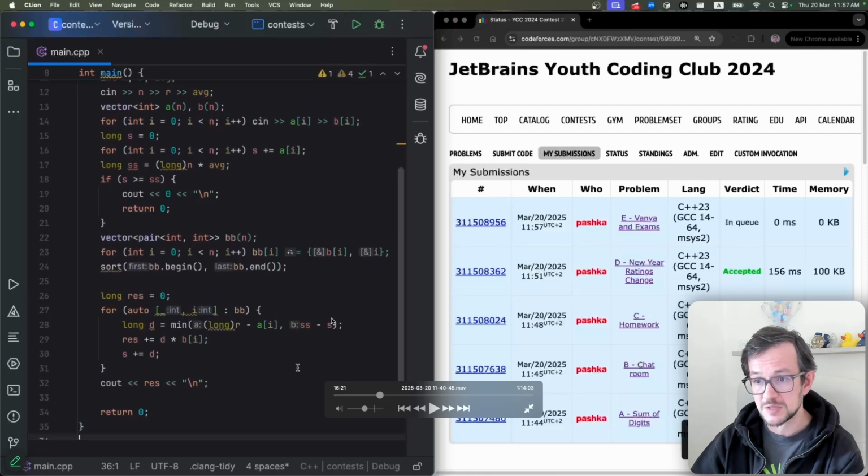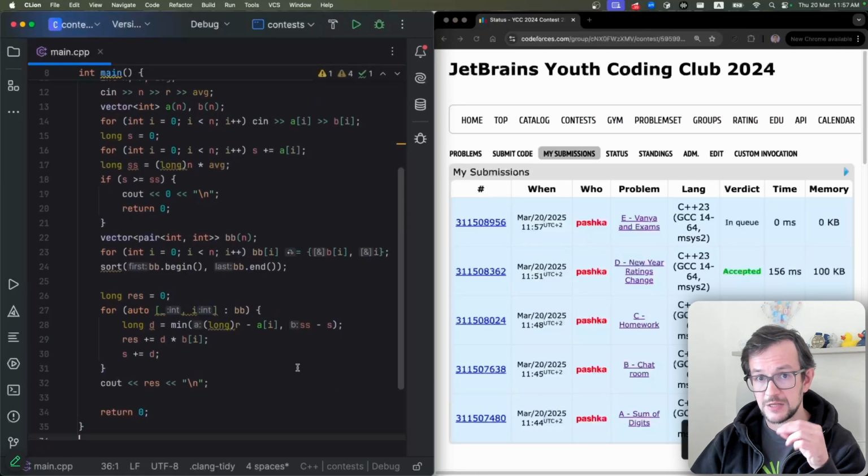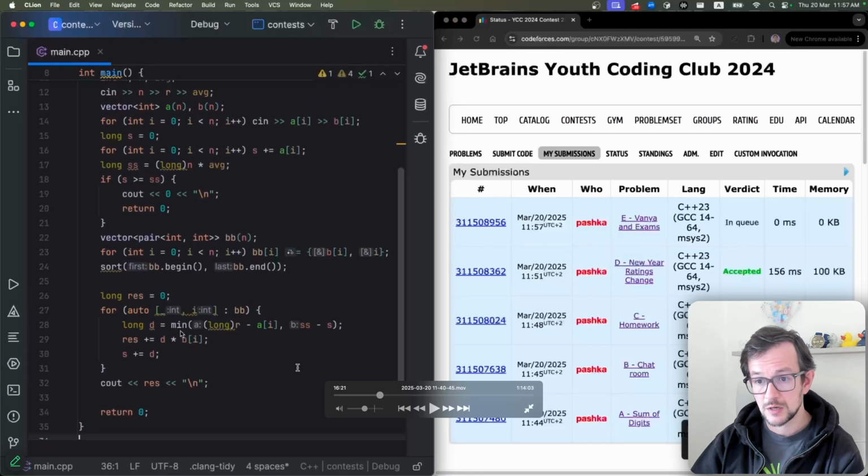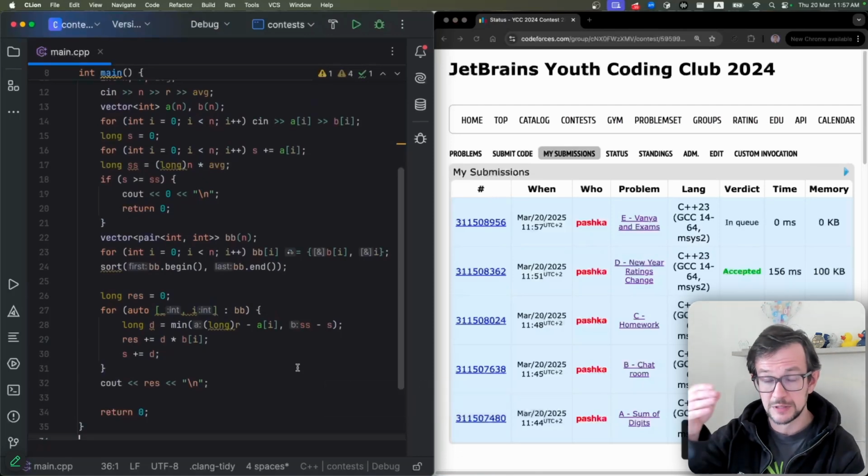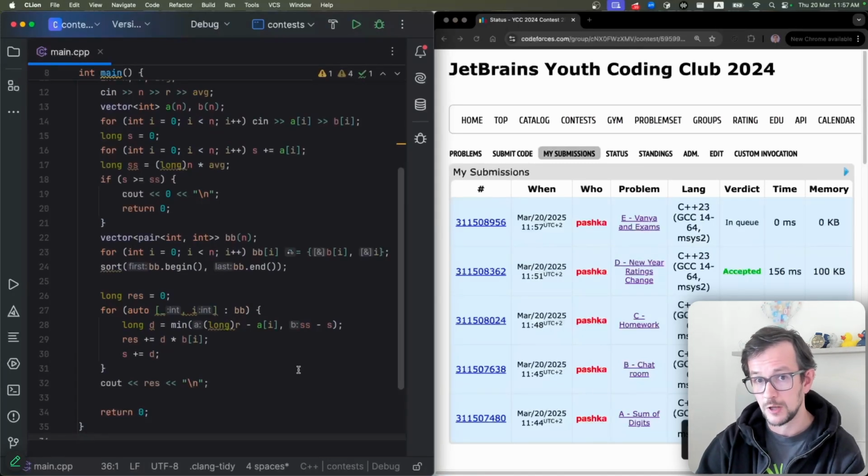This s is the desired sum, here, multiplied by average. So d is the maximal amount I can increase this element. I find this amount, and the cost will be added to my result, and this amount will be added to the current sum. Then I move to the next element and try to increase it, and so on. And in the end, I get the minimal possible cost to increase all elements.